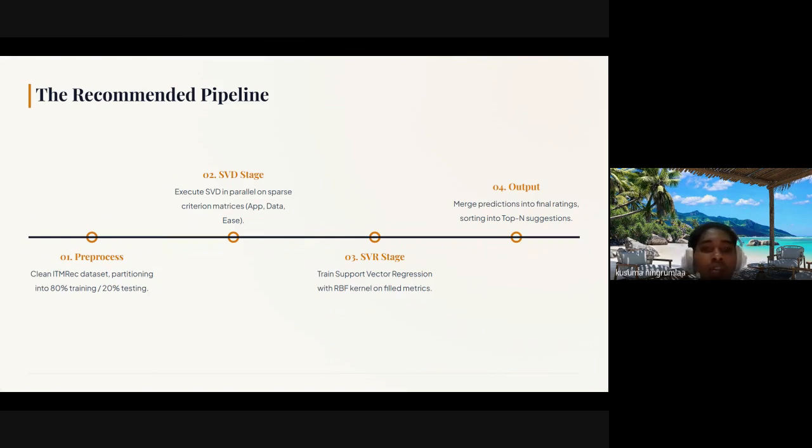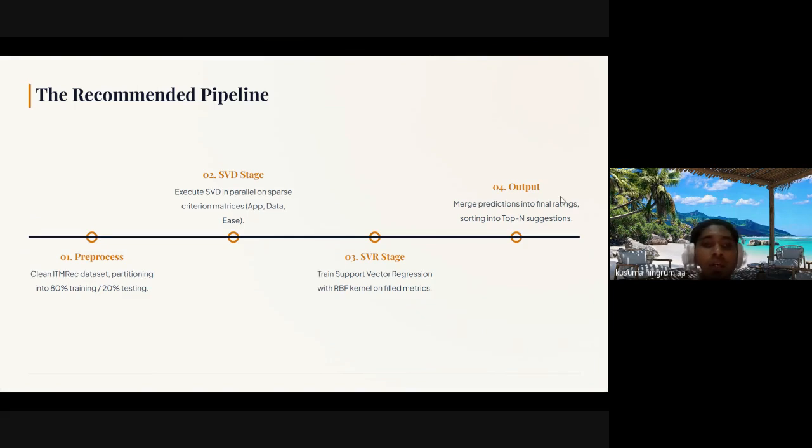Next is the SVD stage, where we use SVD to predict missing criteria ratings. Next is the SVR stage, where we train our SVR aggregation model. In the final output, we calculate the unified overall rating to generate our top-N recommendation list.